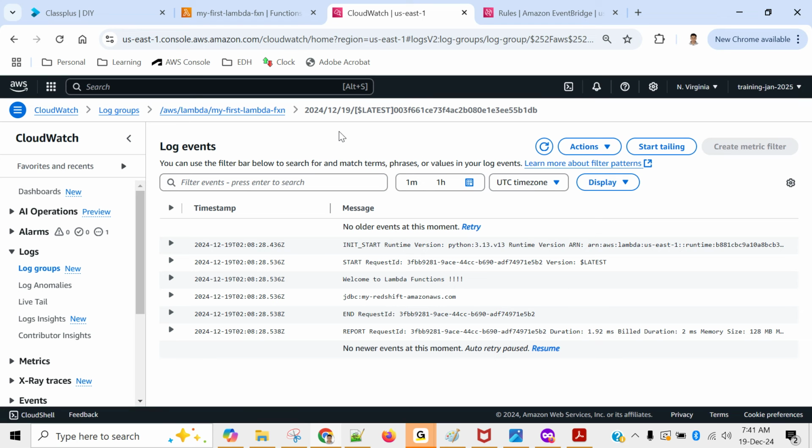Similarly, EventBridge is not only helping you to schedule the Lambda. It can help you to schedule anything else also. That's why when I was creating the rule, it was asking me about the target. What is your target? My target I chose as Lambda. But apart from Lambda, there are many more targets as well. So these services are managed by AWS and we don't need to create any IAM role.